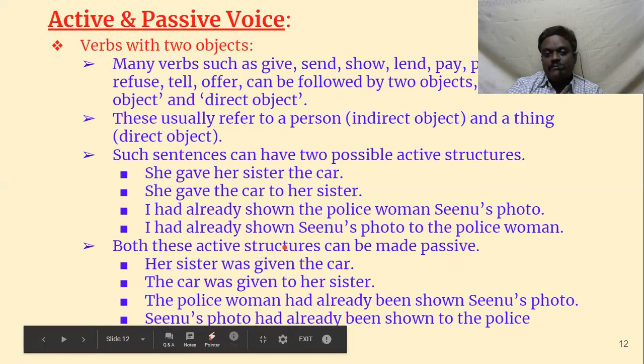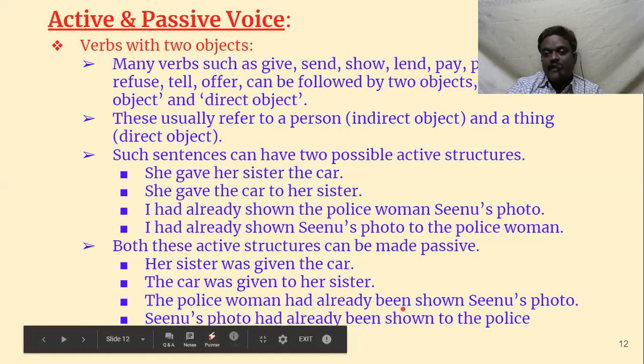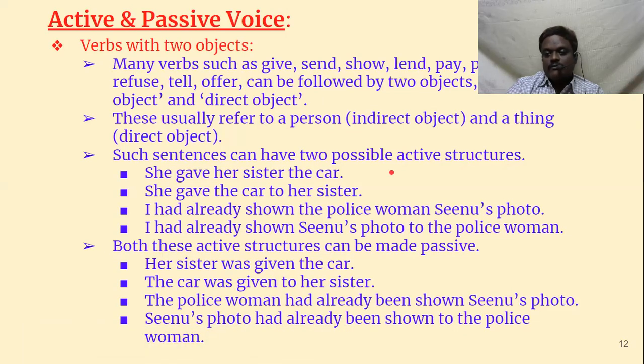So let's come to passive form. The policewoman had already been shown Sinu's photo. In the same way, Sinu's photo can be brought forward. Sinu's photo had already been shown to the policewoman. So in this way, when we have two objects, we can bring either object. We can bring the indirect object to the beginning of the sentence as a subject, or we can bring the direct object as a subject, but both are correct.